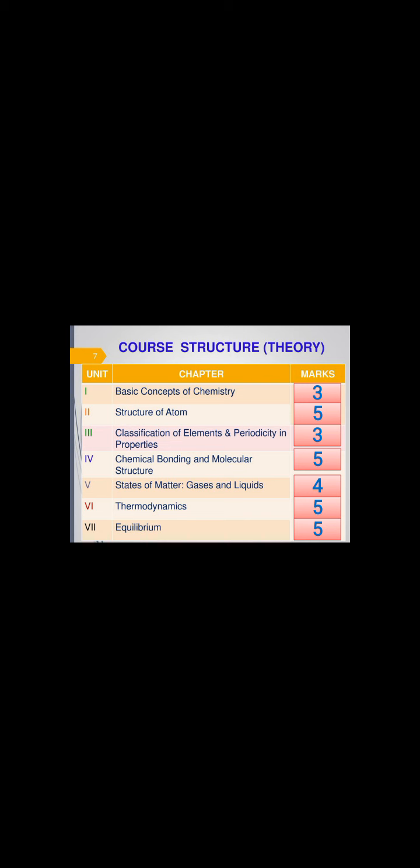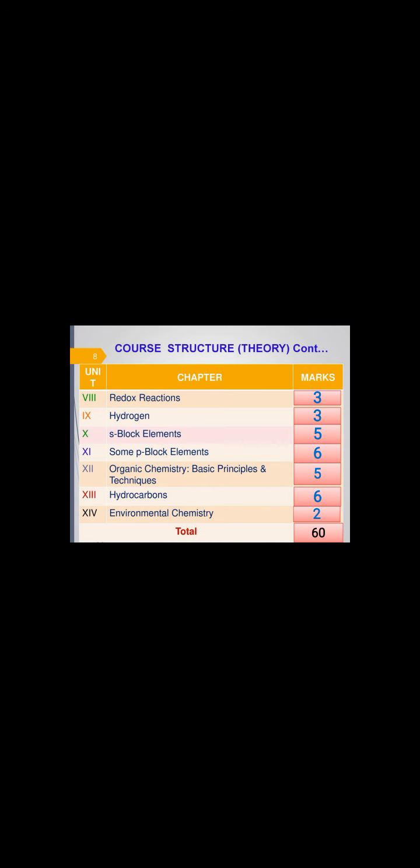This is about the first book. Now from the second book, redox reactions will be 3 marks, hydrogen 3 marks, s-block elements 5 marks, some p-block elements 6 marks, organic chemistry 5 marks, hydrocarbons 6, environmental chemistry 2. This is all about the second book. The first book will be of 30 marks, the second book will be of 30 marks, total 60 marks.